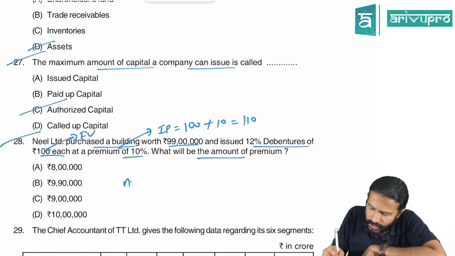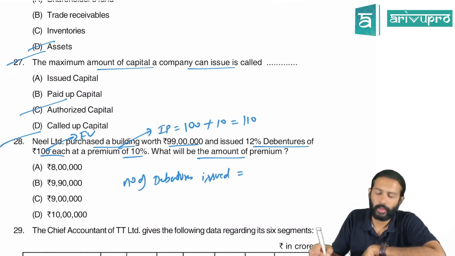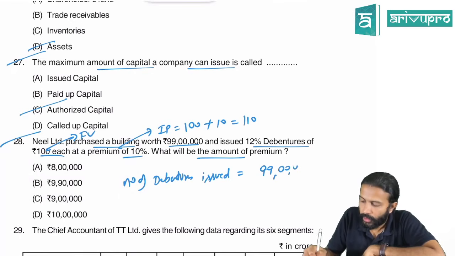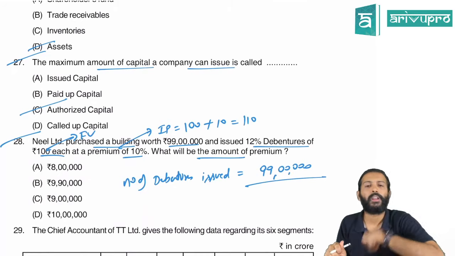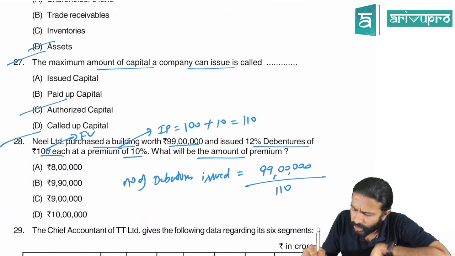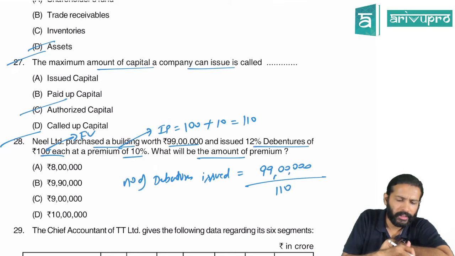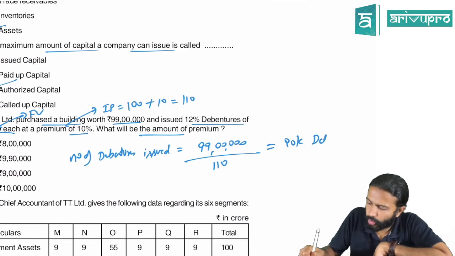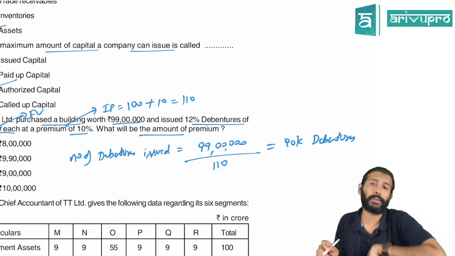Okay. First, can you tell me the number of debentures given or issued? How many debentures did the company issue? So they have purchased an asset worth 99 lakhs. That means they have to pay 99 lakhs in the form of debentures. And one debenture's issue price was 110. I am not telling, they only told. So 99 lakhs divided by 110, if you do, we're going to get 90,000 debentures. So basically the company has issued 90,000 debentures.